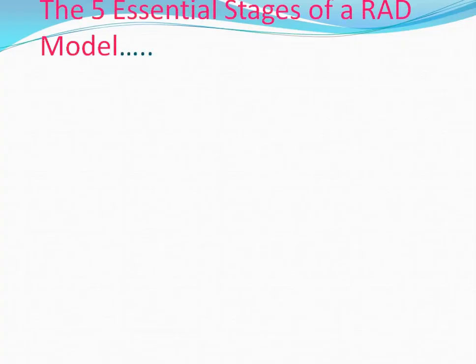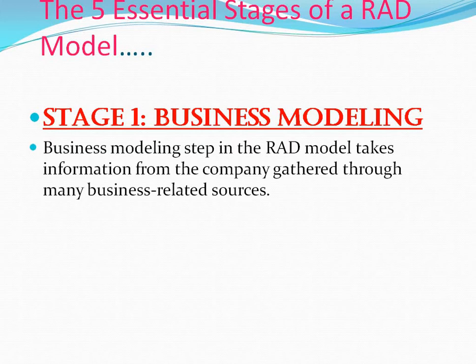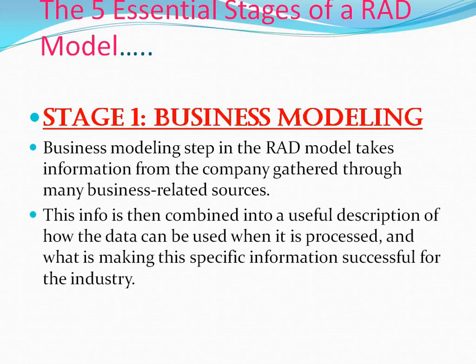Let's see the phases of the RAD model concept-wise. First, business modeling, as we saw. Business modeling is a step in the RAD model that takes information from the company gathered through many business-related sources. This information is then combined into a useful description of how the data can be used when it's processed and what makes this specific information successful for the industry.